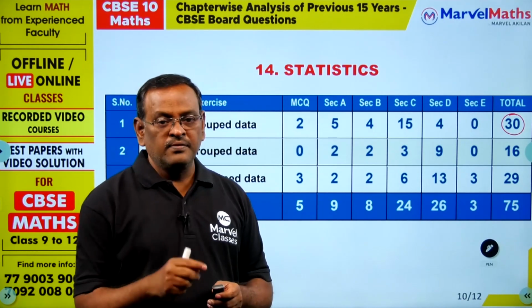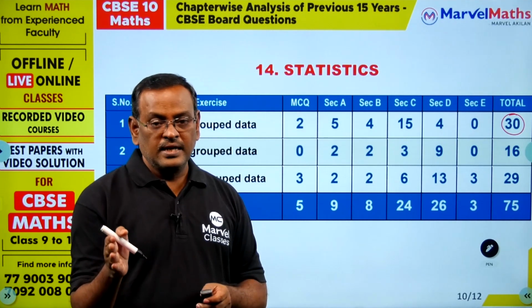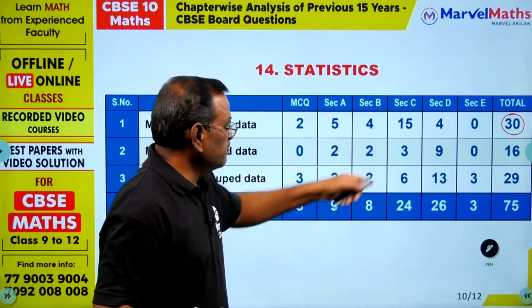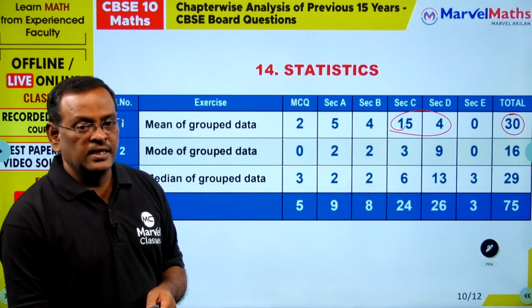Also find the mean: if less than class interval is given, convert into regular class interval and continuous class interval, and then find the mean. That type of problem you can practice, and this is a very important part for section C and D in terms of mean.